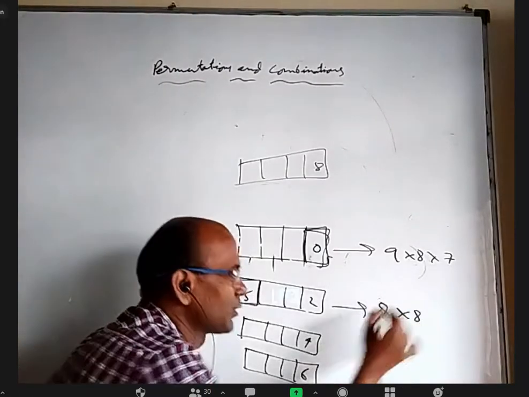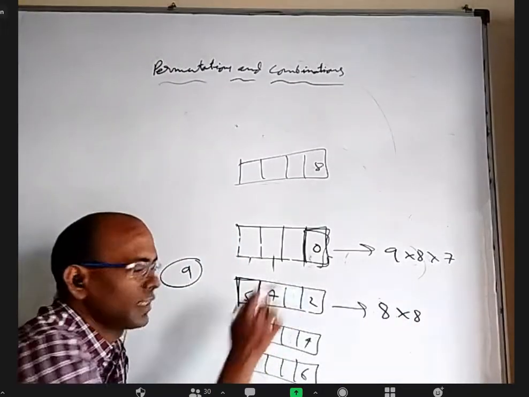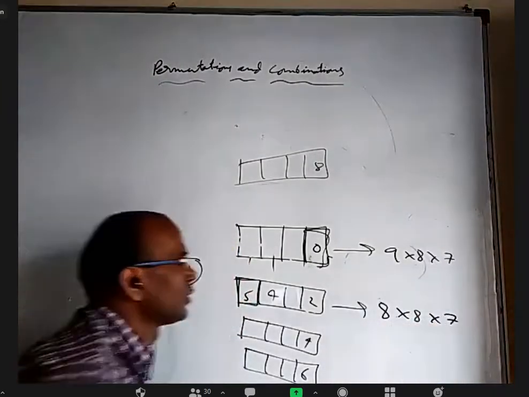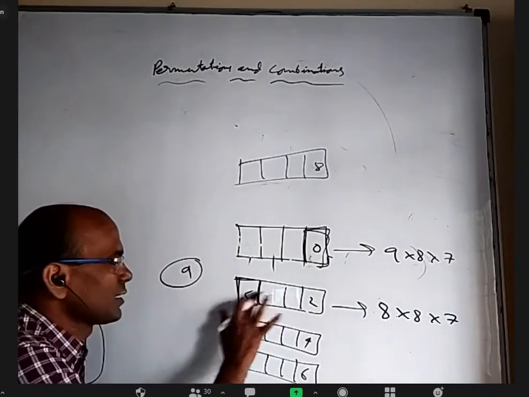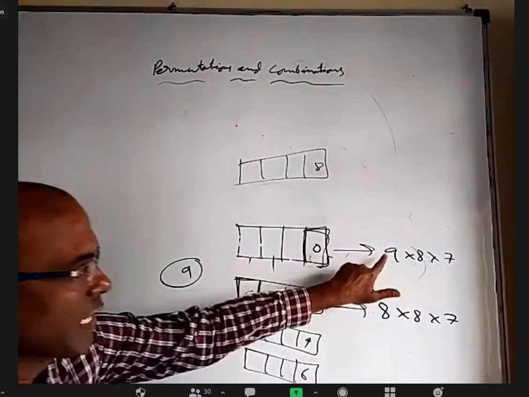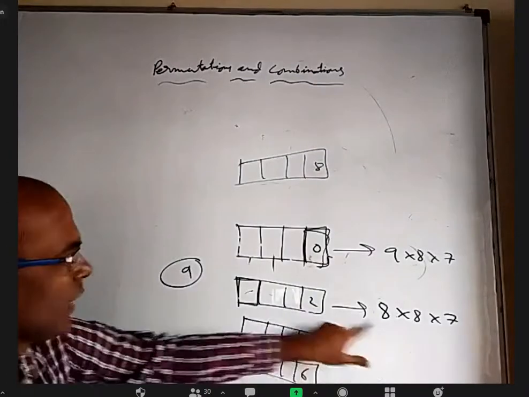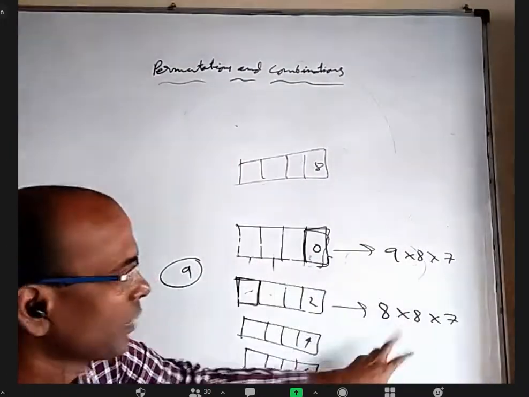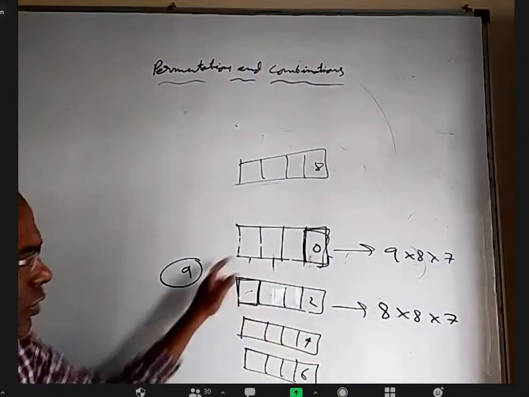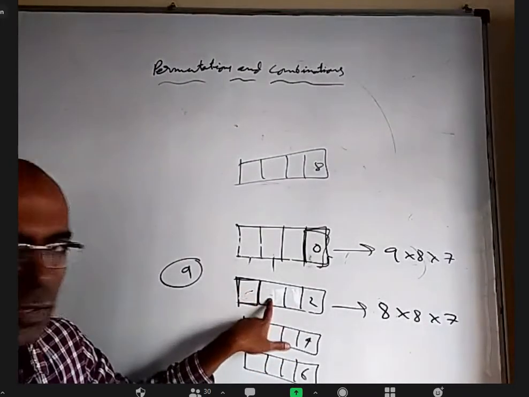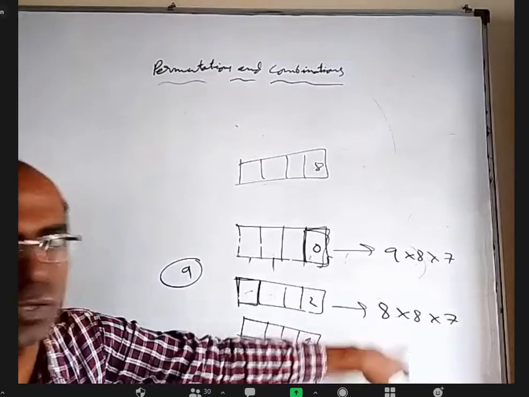So again 8. Let's say I wrote 4 here. For filling this, 7. Okay. All right. So you can see the big difference here. Mainly, after fixing this, here we got 9 ways, but here we got 8 ways. And here we can straight away decrease 1, but here we could not decrease because 0 can come here. That's why it is decreasing one number, because the same number cannot come. Because 0 can come, it came back to the original number.